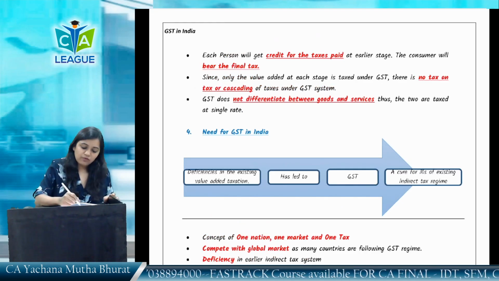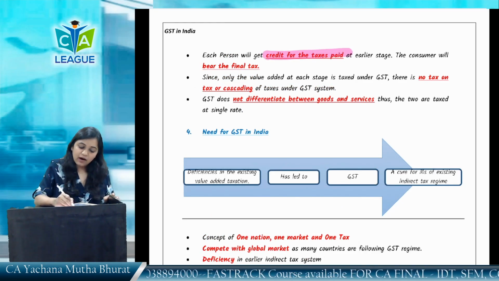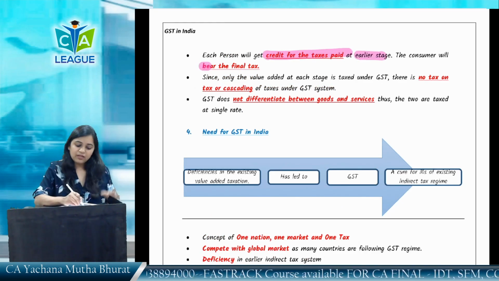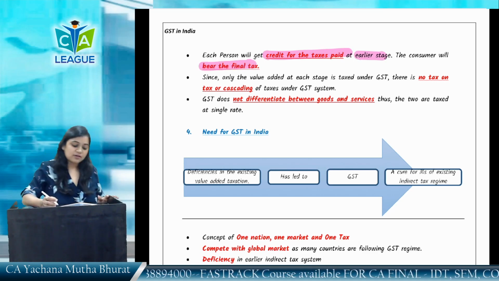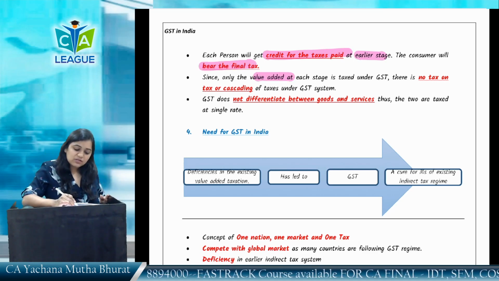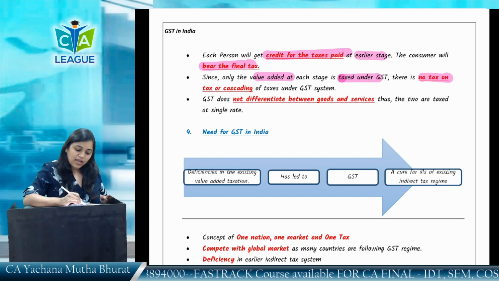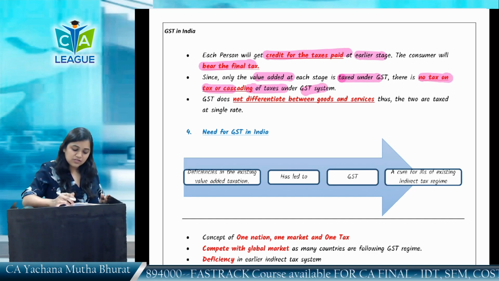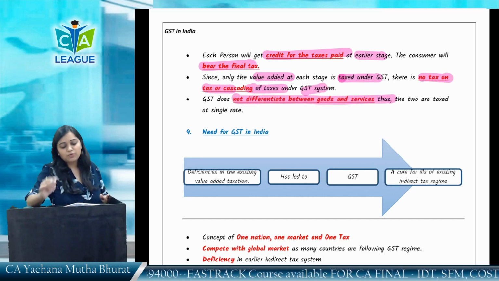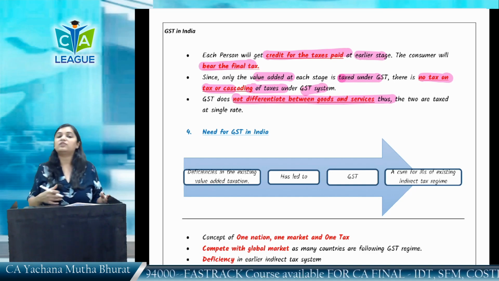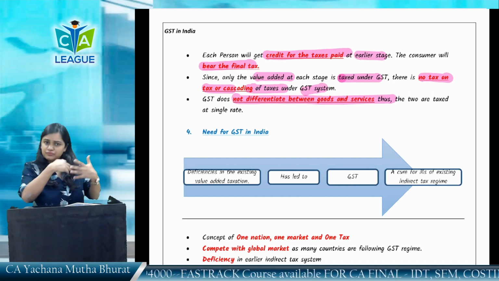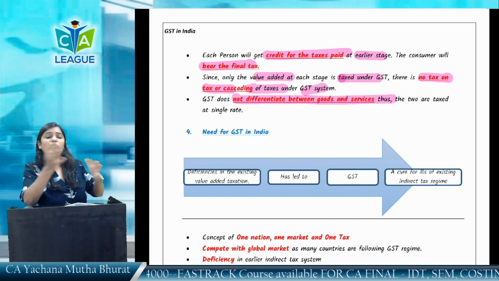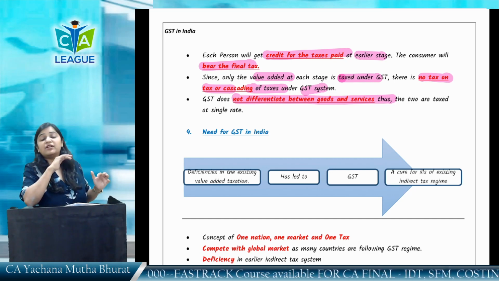Now, each person will get the credit of taxes paid at the earlier stage. The consumer will bear the final tax. This we have already discussed. Since the value at each stage is taxed, there is no tax on tax or cascading of taxes under GST, and GST does not differentiate between goods and services. The two are taxed at a single rate. So, on both goods and services, the tax which is levied is what?